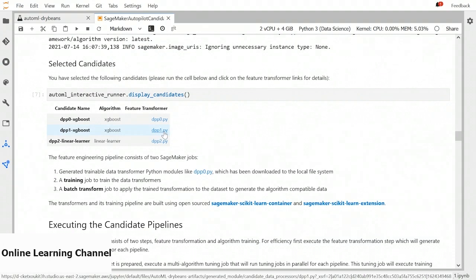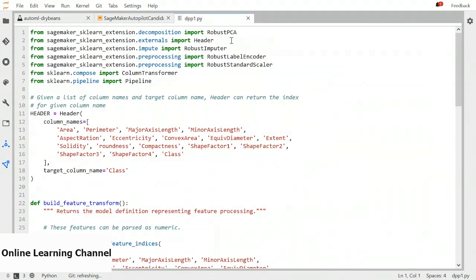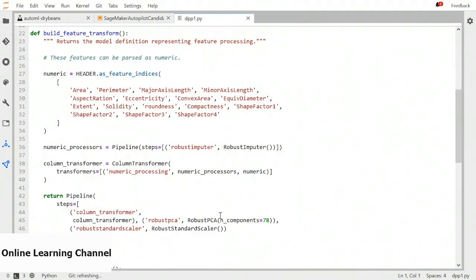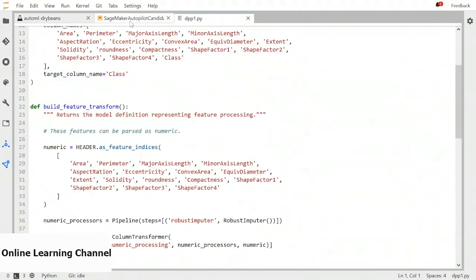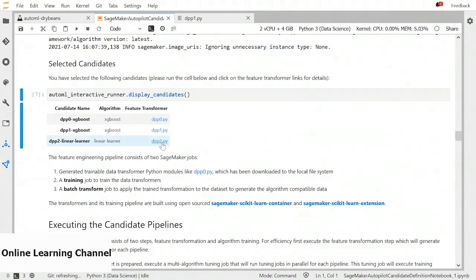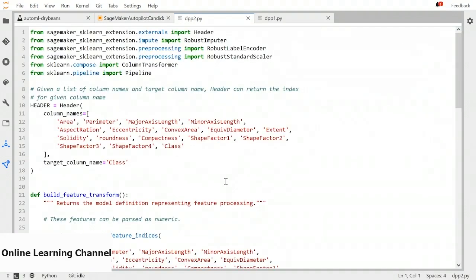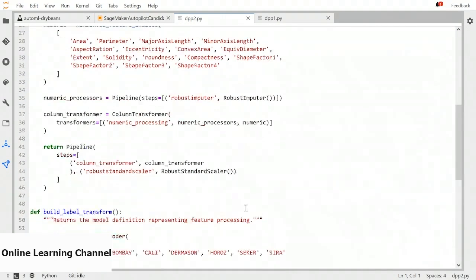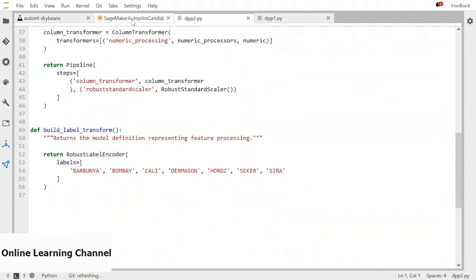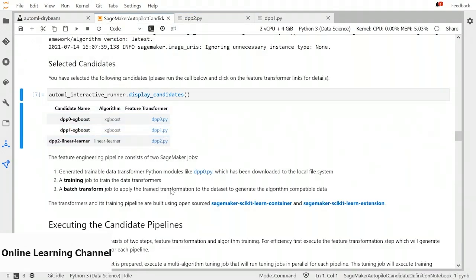If we want to take a look at what these data transformers are doing, we can click the py files next to these and take a look at the code. So this DPP1 is applying PCA on the input data. And next we have this linear learner, which is DPP2, and it is applying robust standard scaler only. So this way we can take a look at the data transformers.